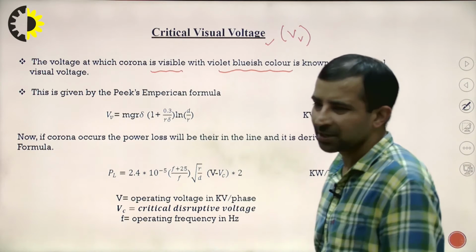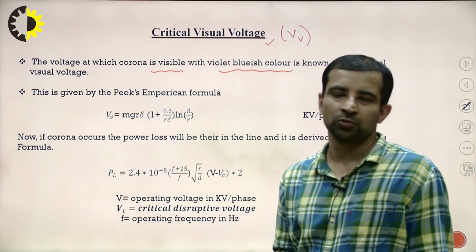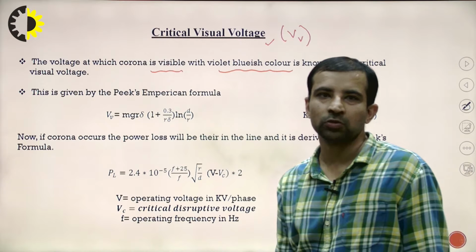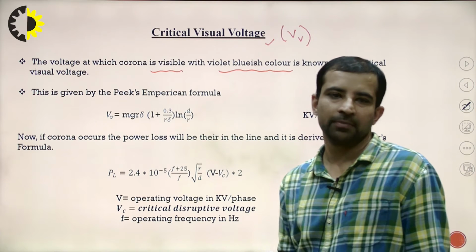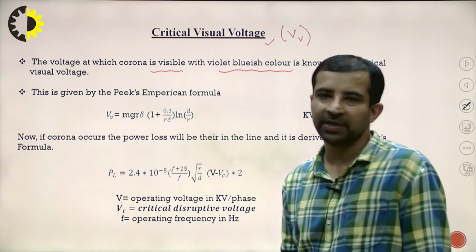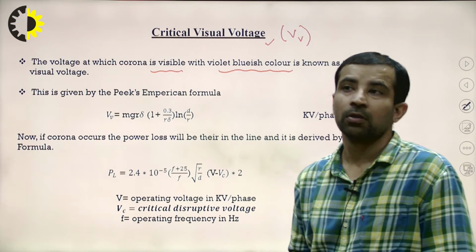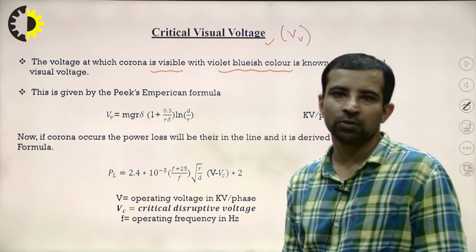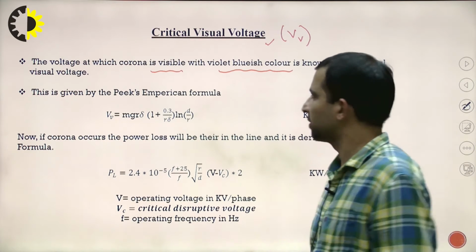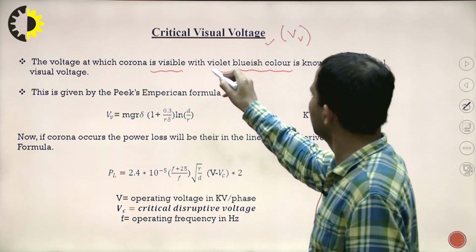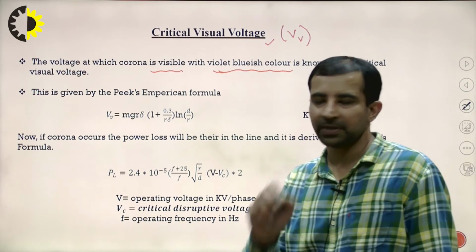So remember, these questions are asked in the objective also, or whenever the interviewer asks you what is the color seen by the person who is observing when the corona occurs. It is the violet bluish color. That can be asked in the objective also.